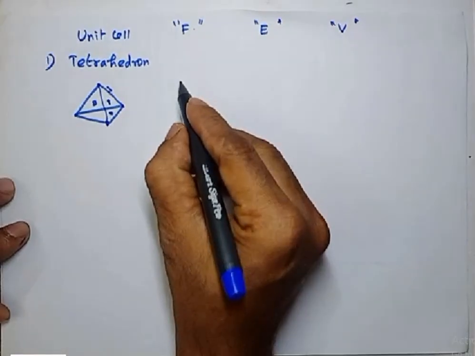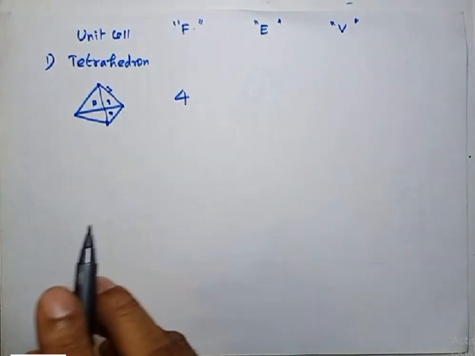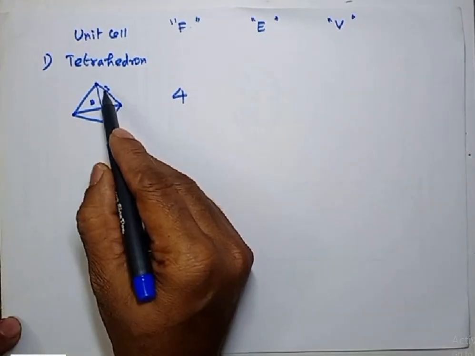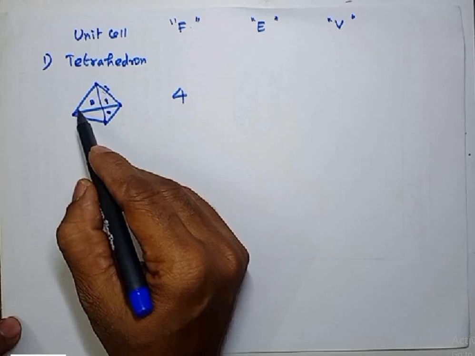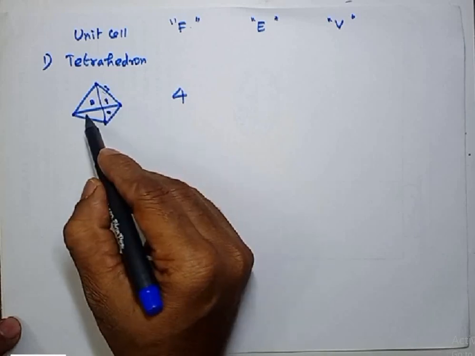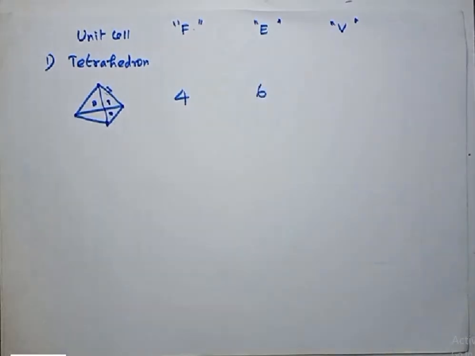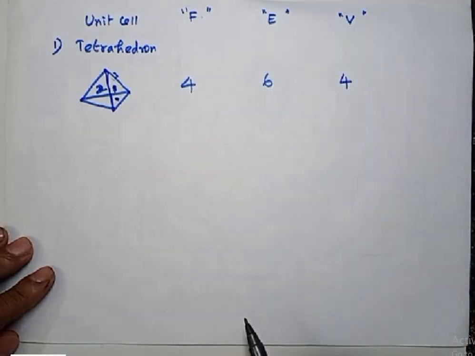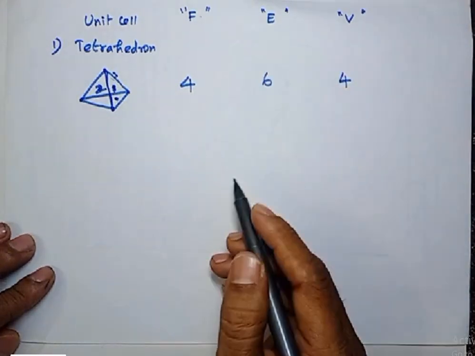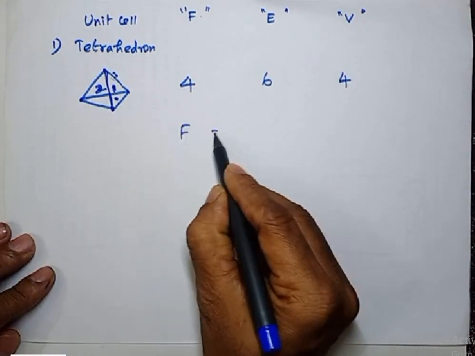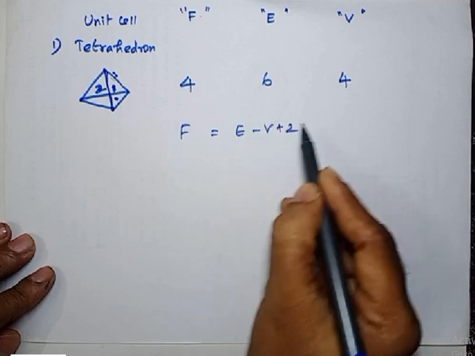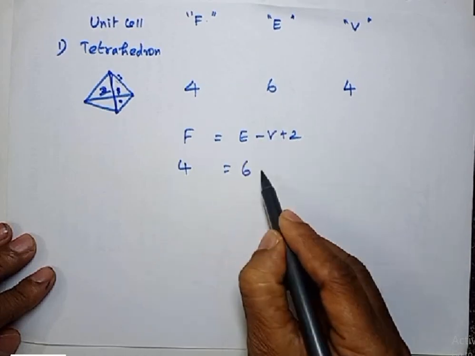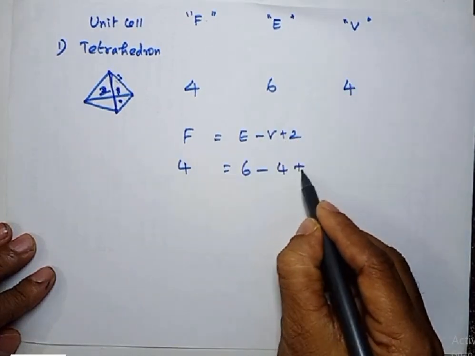How many edges are there? See, each line represents an edge. 1, 2, 3, 4, 5, 6. Am I right? Just check it. Listen, a tetrahedron has 4 vertices. You can also check it with the formula, F is equal to E minus V plus 2. See whether this formula is obeyed or not. Number of faces 4, number of edges 6, number of vertices 4, plus 2.